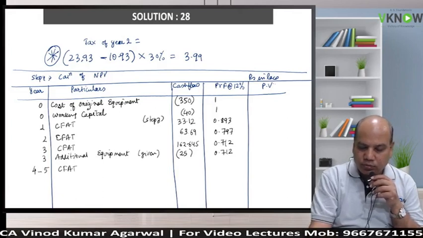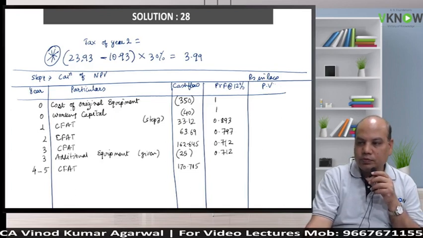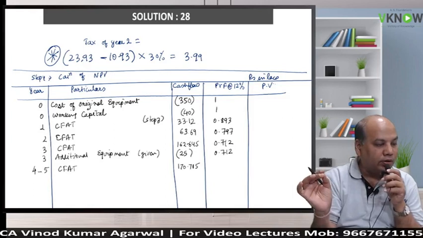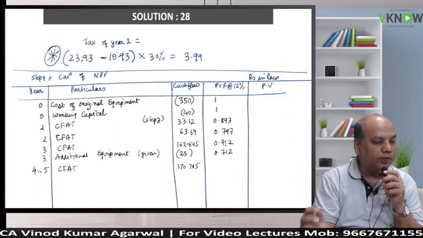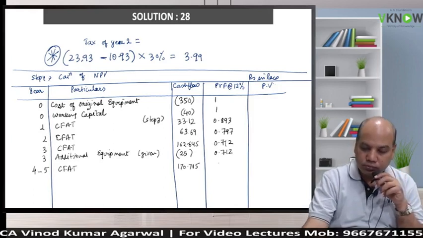4-5 CF80. What was that? 4-5 CF80 was how much? 170.715. Now what you do? On your calculator you add, please add 0.636 plus 0.567. That is 1.203. Okay, wait a minute.